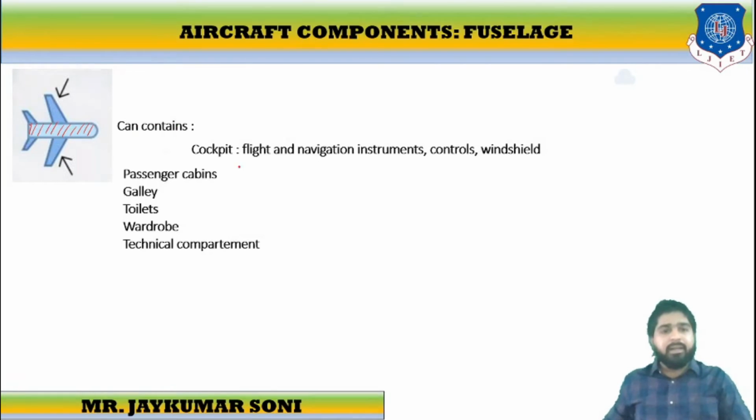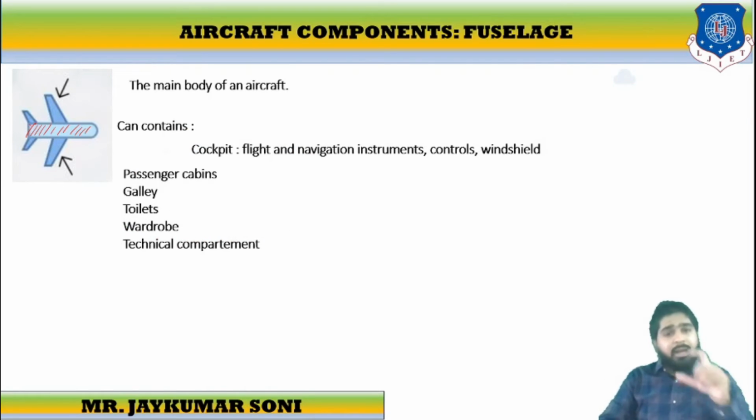The fuselage is the part that contains the cockpit, which is situated over here, and the flight and navigational instruments that are situated over here. It controls the windshield and the controlling parts. It also includes passenger cabins, galleys, toilets, wardrobes, and technical compartments. See, this is the major area which is covered by the fuselage. It covers majorly all the components such as cockpit, passenger cabin, galleys, toilets, wardrobes, and technical compartments. It is called the main body of the aircraft as it contains the majority of the things of the aircraft.